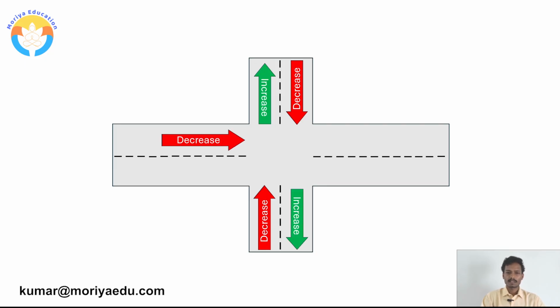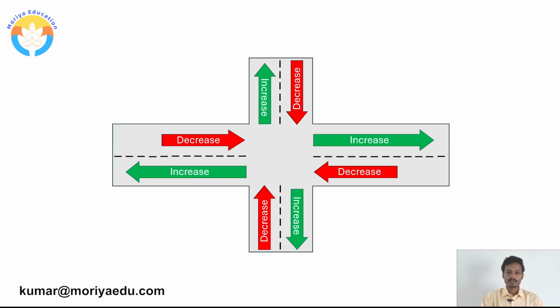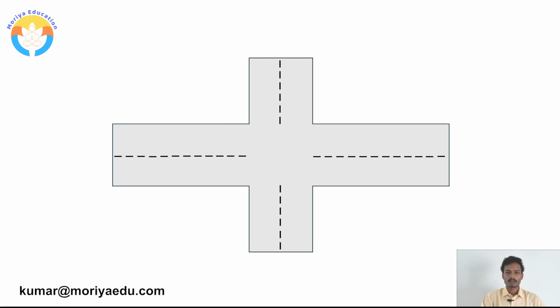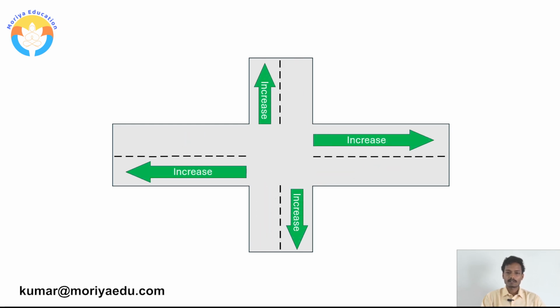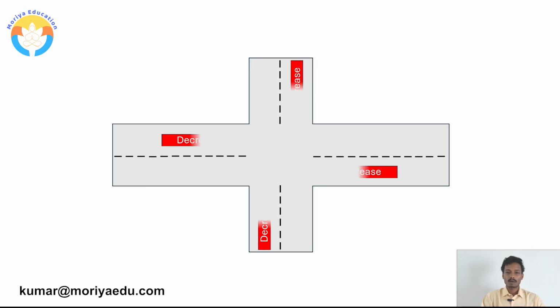We are coming from the left hand side towards the junction, so we need to decrease the speed. As soon as we cross the junction, we can increase the speed. In the same way, we need to decrease the speed while we are coming towards the junction, and we increase the speed as soon as we cross the junction. So now let us apply this concept in our accounting, rules of accounting.